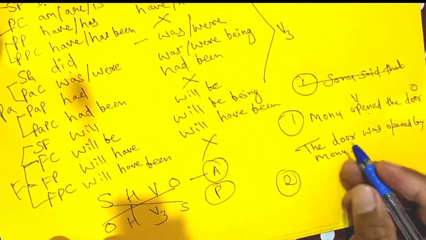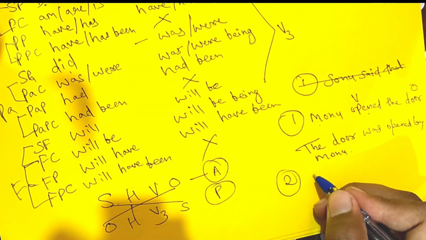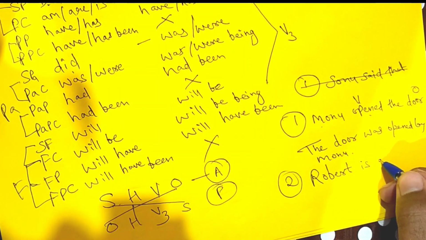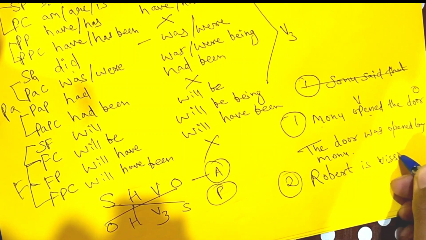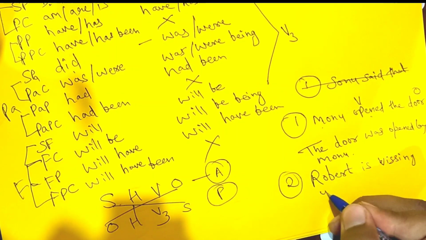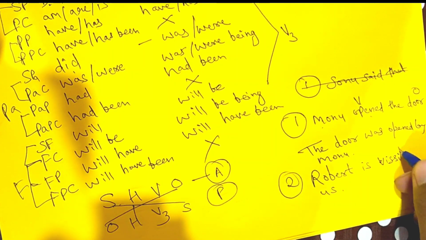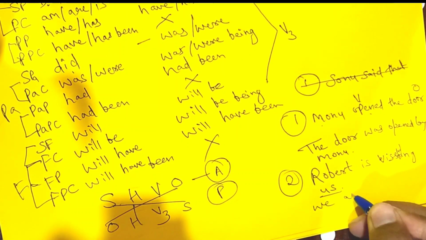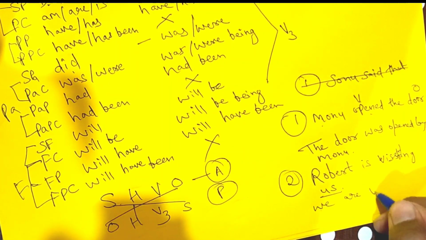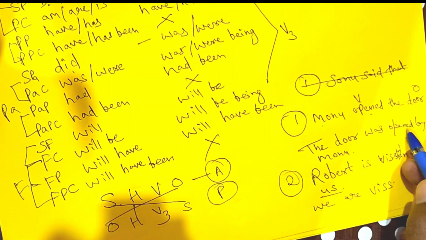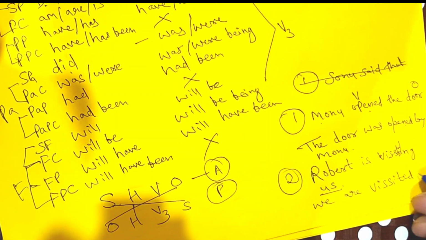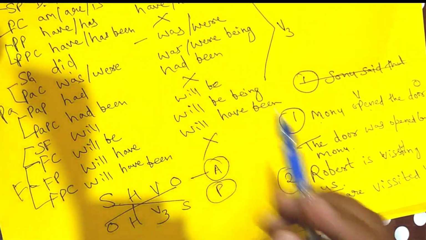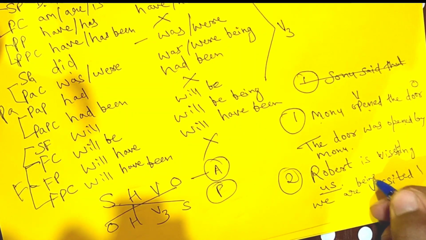The second example I'll give you is very easy. Robert is visiting us. Let's do it. The answer is obviously: us will change into we. For we, the word is are. We are. The third form of visiting is visited. Every time the third form is very much important. We are visited. We are being. See, here am, are, is is there, so for this we have to use the word being. So we are being visited by Robert.